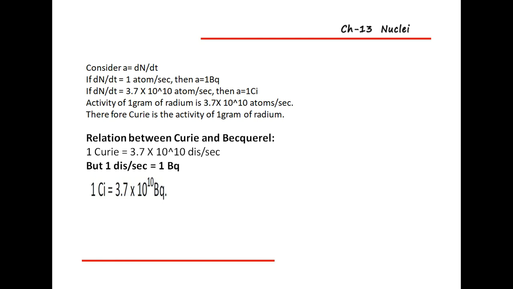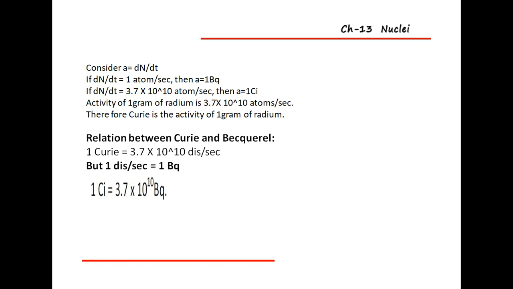Therefore, the Curie is the activity of 1 gram of radium. So the Curie is what? It is the activity of 1 gram of radium.